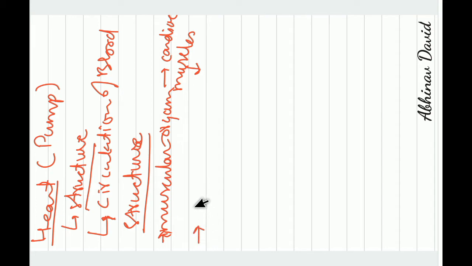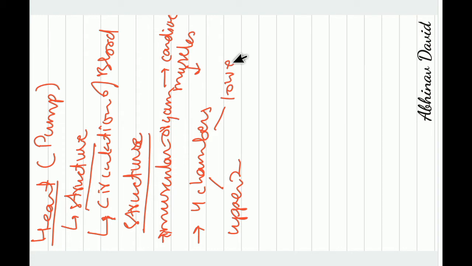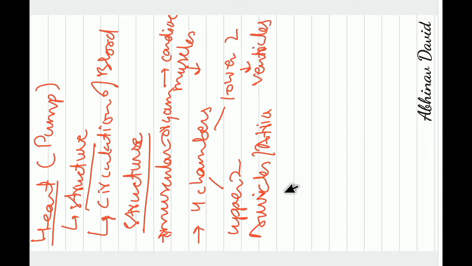And then we know that our heart has 4 chambers. There are upper 2 chambers and lower 2 chambers. The upper 2 chambers are called auricles or atria, singular is atrium, and the lower chambers are called ventricles. So the upper ones are called atria or auricles, and the lower ones are called ventricles.